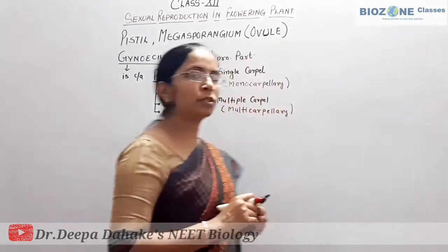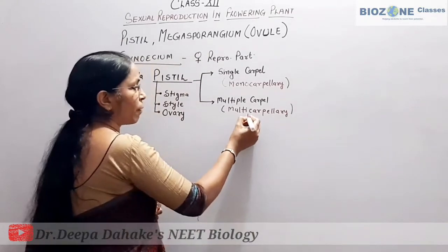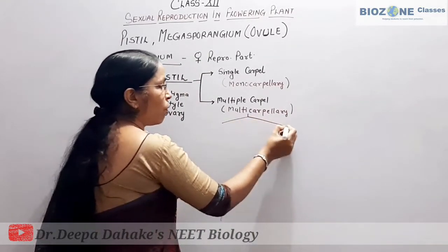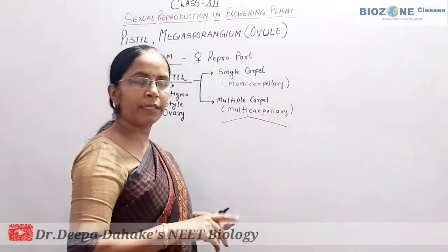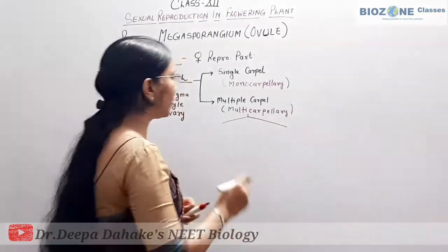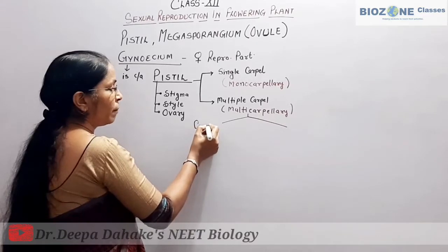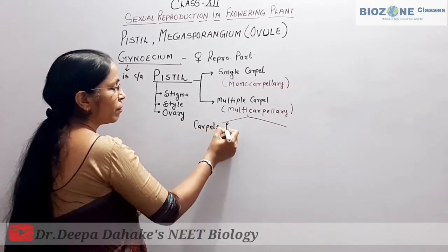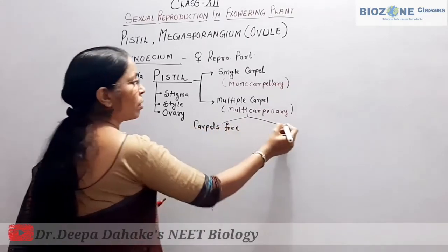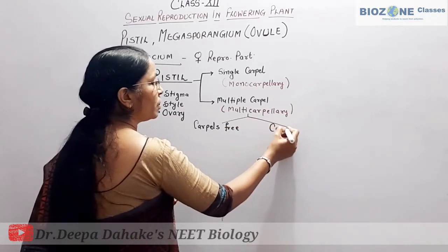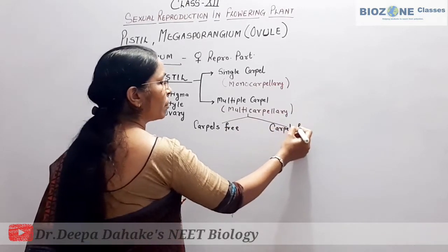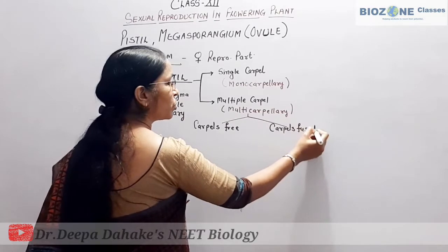Now when we study the multicarpellary ovary, all these multiple carpels are present, and these carpels are either free or fused.